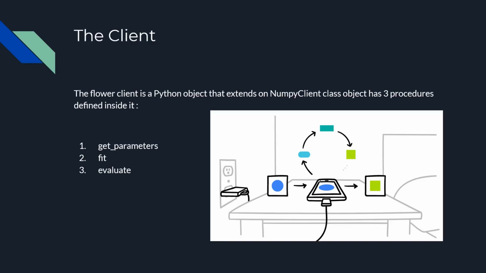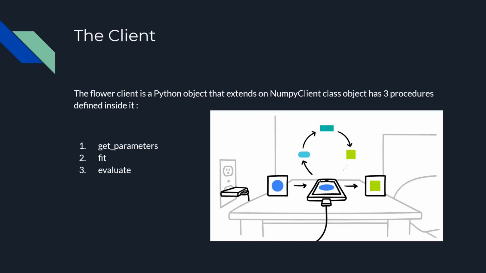3 procedures as in basically 3 methods that we have to override, which are called get parameters, fit, and evaluate. The get parameters is used to download the current state of the model from the server. The fit is used to take this downloaded weight that we got and train the model on top of it.